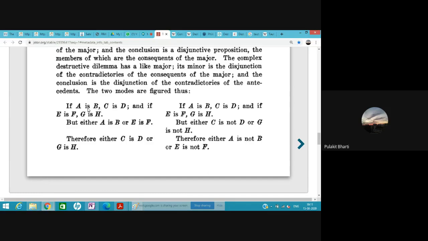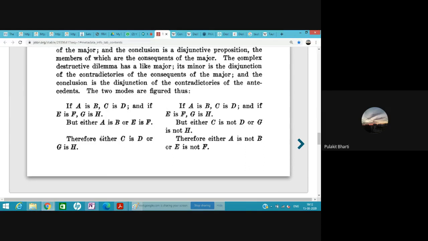Here we have affirmed the antecedent: A is B was the first antecedent, and the second antecedent was E is F. If we deny, on the other hand, the consequent, C is D and G is H, then we would be denying the antecedent: A is not B, E is not F. These two types of proposition are complex syllogisms.